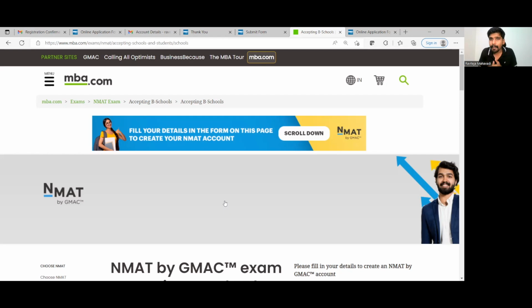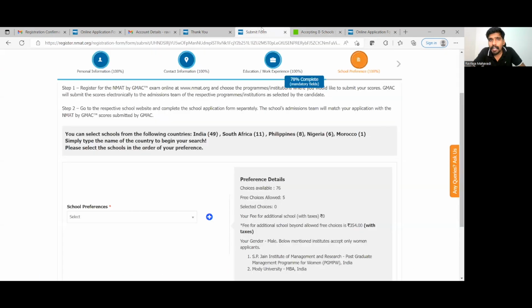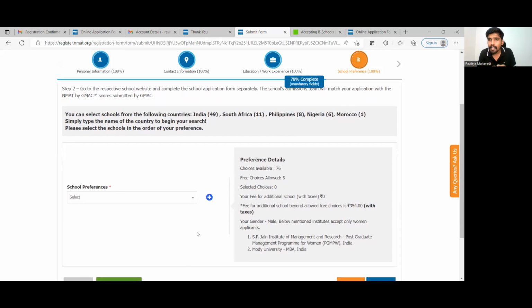What it essentially means, when you are looking at these school preferences, is that if you select that particular B school over here, NMAT will share your information and your score with these B schools. It doesn't mean that you have applied to these B schools already. The application to those B schools is a different process. You will have to apply to those B schools separately also. This is not full and final.